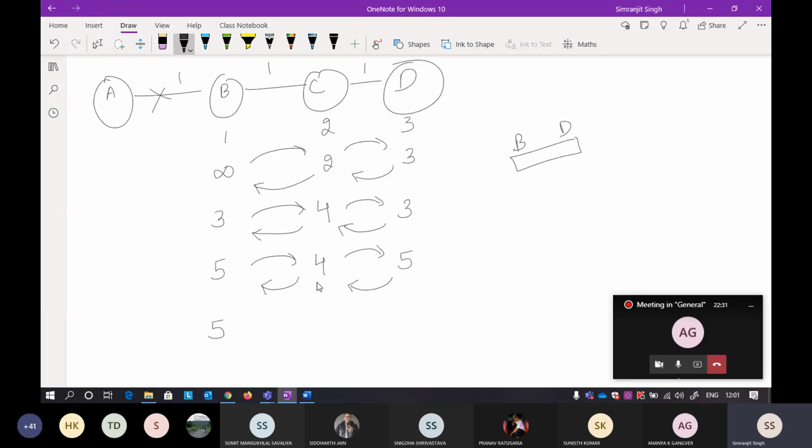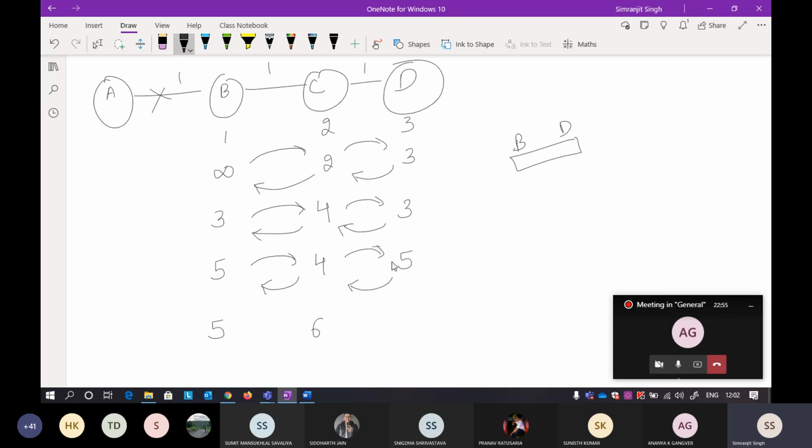In the similar way, C will again get the same distance vector from B and D as well, so it is 5 and 5. D is saying I can take you to A in 5, and the distance required to reach from C to D is 1, so 5 plus 1 is 6 here. In the similar way, it is saying to D, I can take you to A in 4.